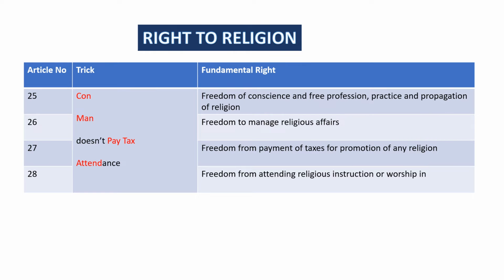Next comes the right to religion. Article 25, 26, 27, 28. The trick is: con man doesn't pay tax attendance. Con man is nothing but a thief, a person who steals products, like that it means. So the trick is: con man doesn't pay tax attendance.